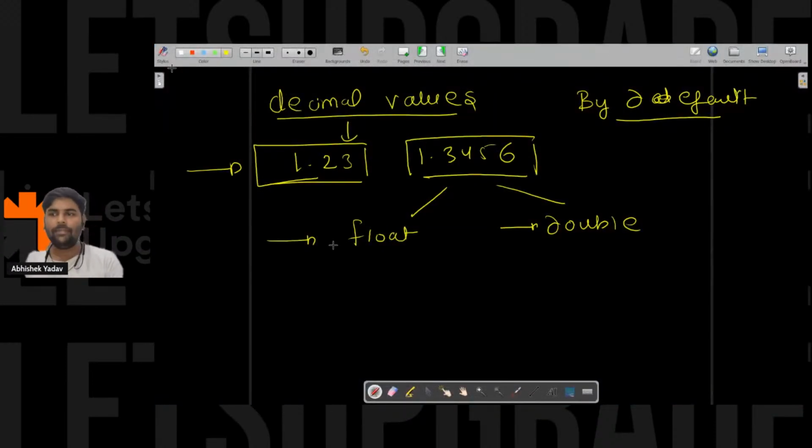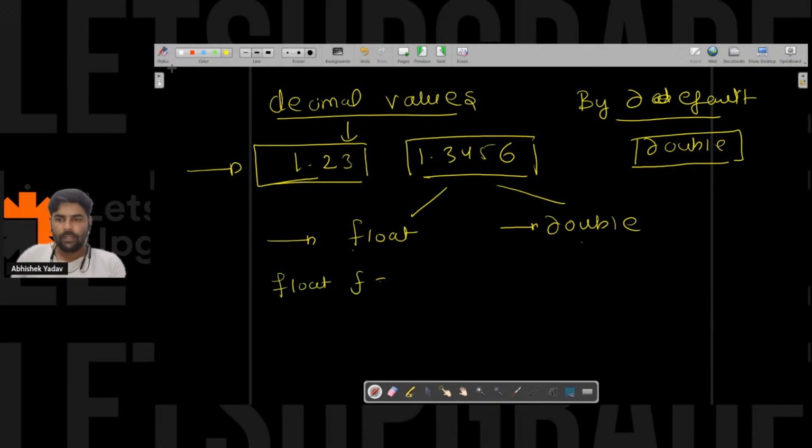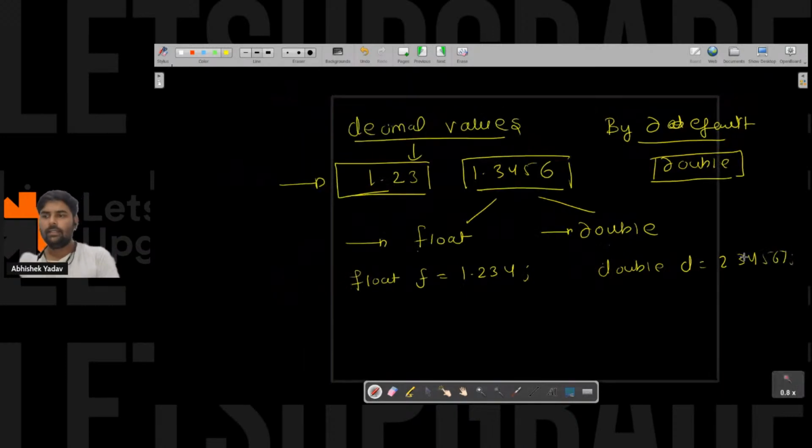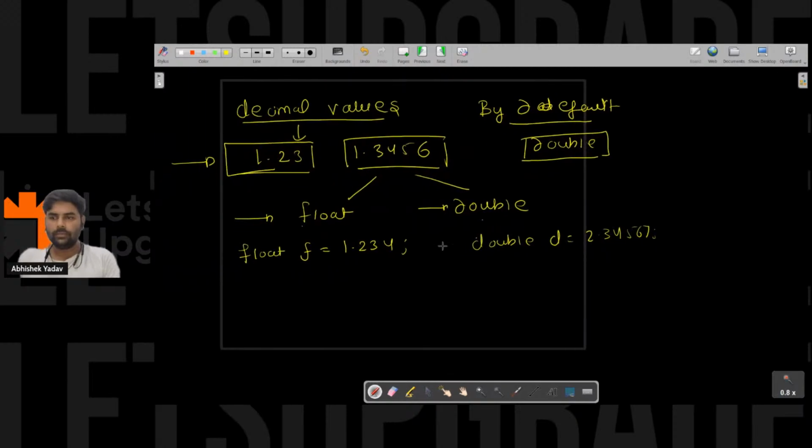By default in Java, decimal values are double. It is not float. So here we have double and float. Let's write the syntax: float f = 1.234, and double d = 2.34567. Both are used to store decimal values. Then what is the difference? Why are we using double, when both are used to store decimal values?